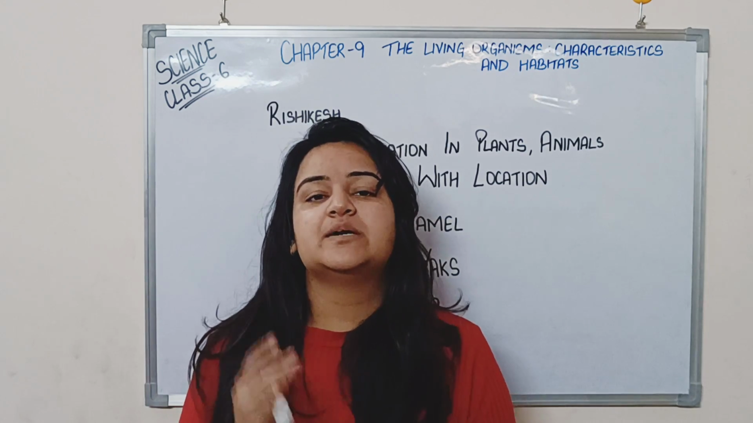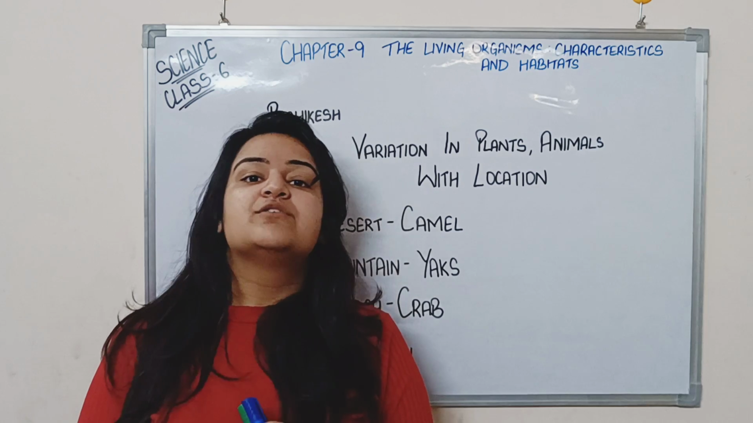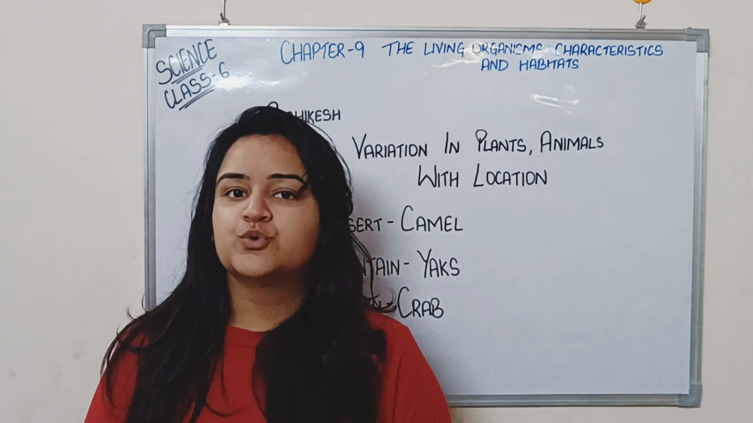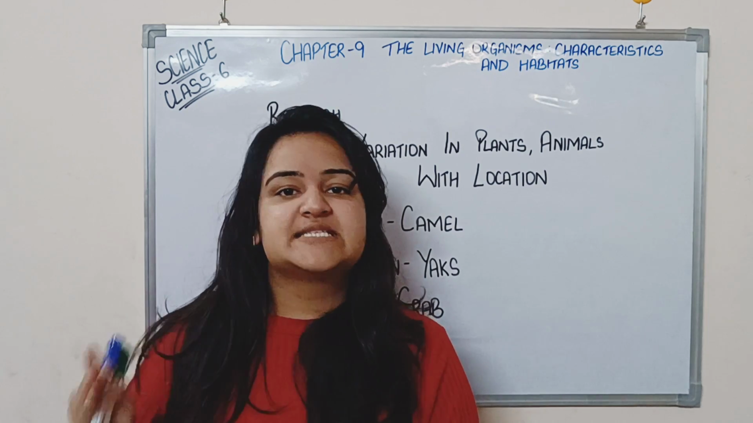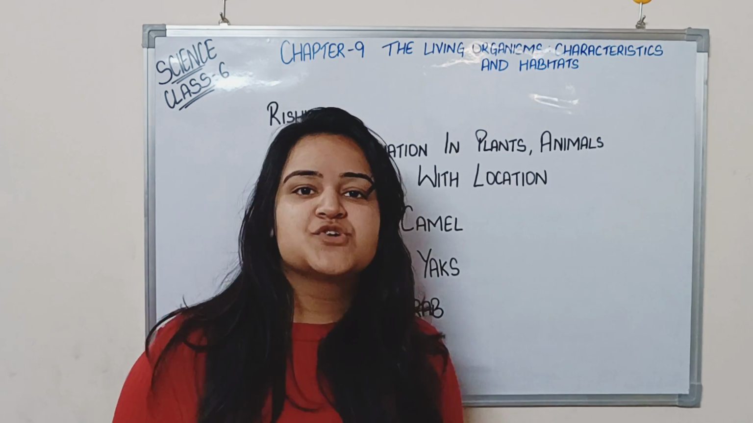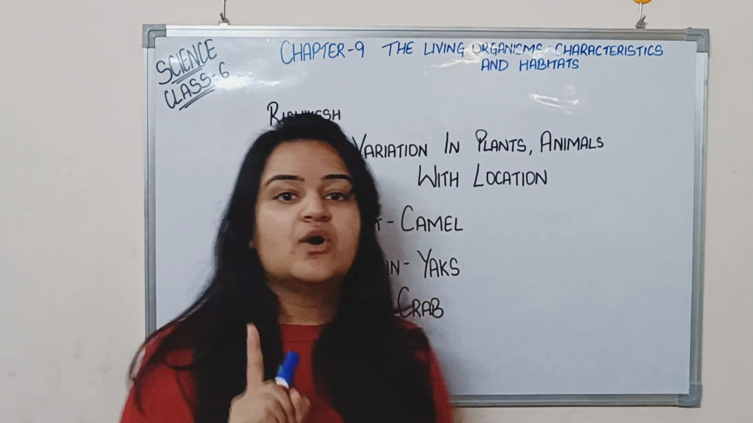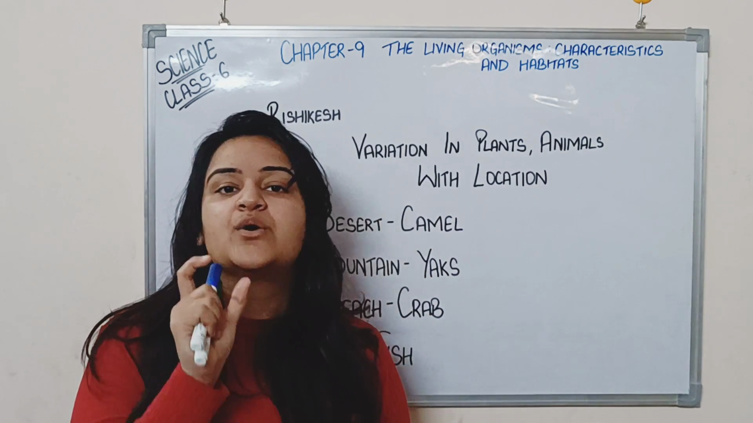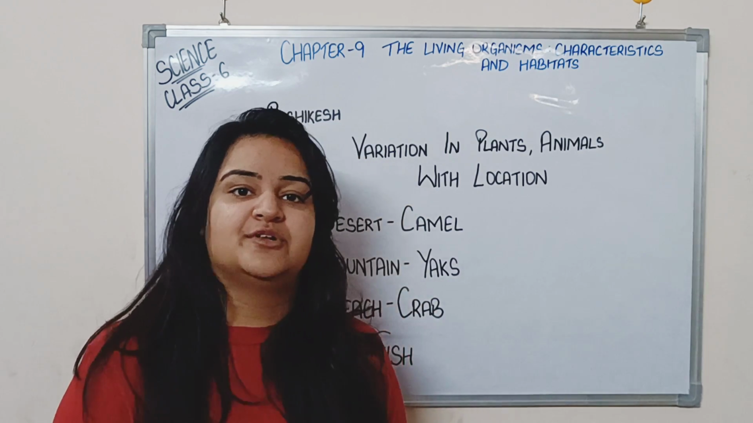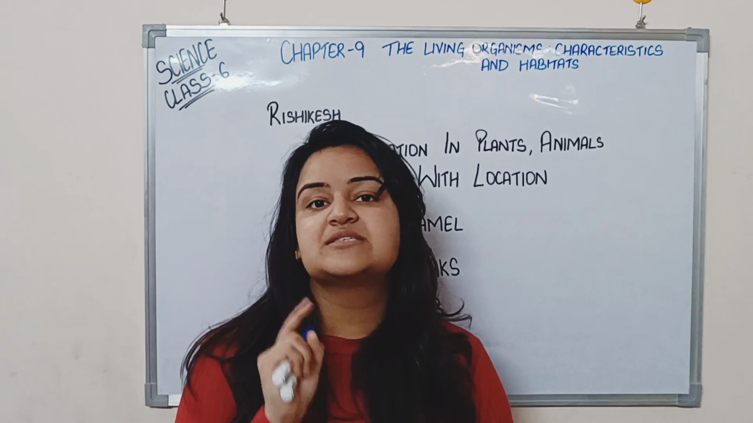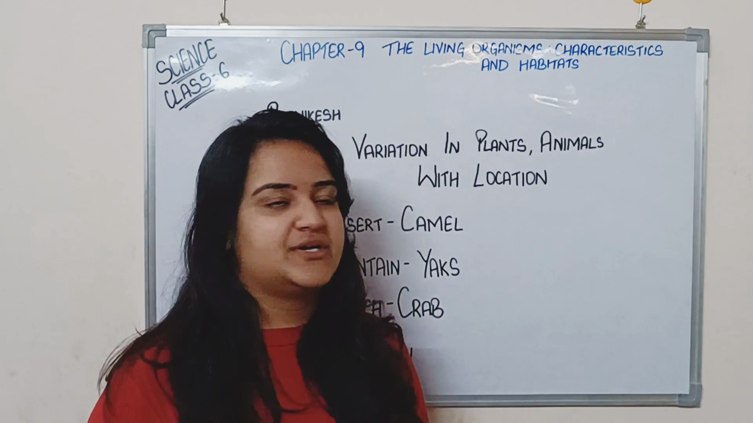Habitat is actually a place where an animal resides. For example, you live in a residential area of a particular city. So that is your habitat. Your home is your habitat. So habitat is a place where an animal resides. For example, the habitat of a camel is deserts, right? So these are the habitats.